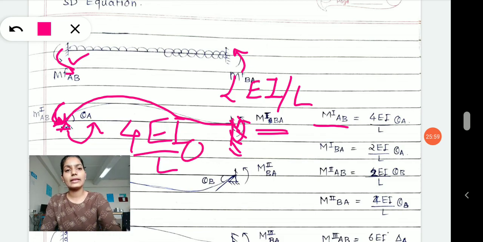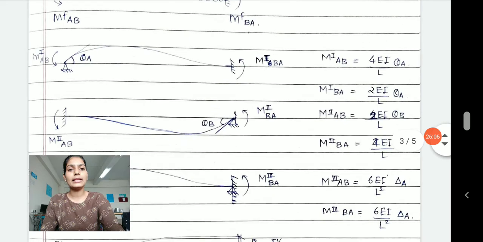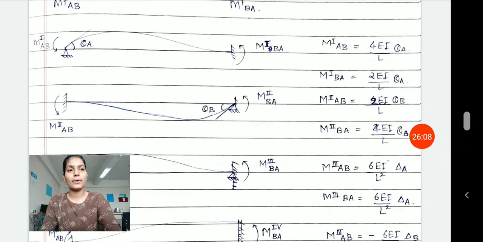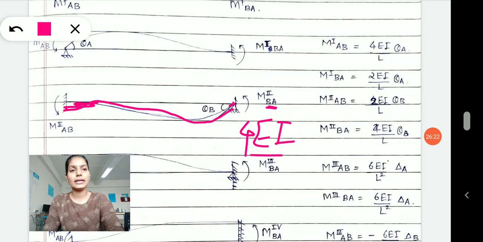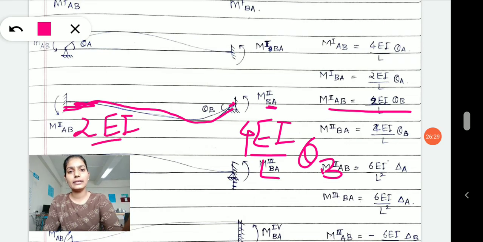This occurs at A, therefore theta A, here theta B. Similarly, I have released the B joint here, and moment rotation takes place at that point, but at B there will not be any rotation, and the moment MBA is 4EI by L into theta B, and here 2EI by L theta A, right?